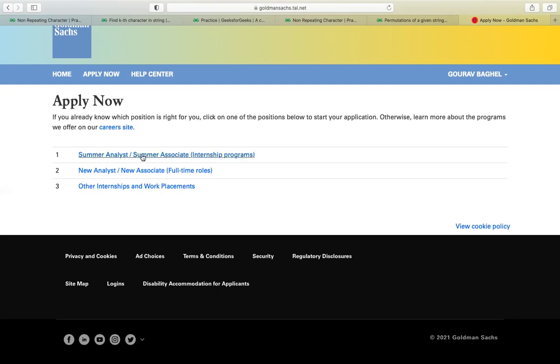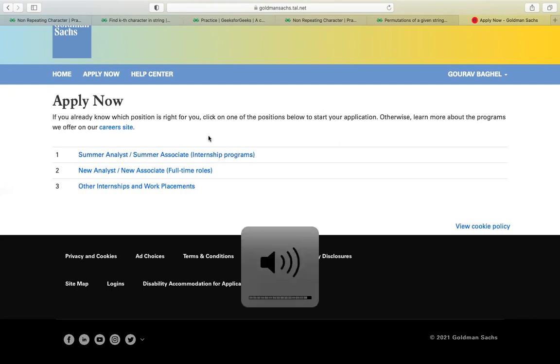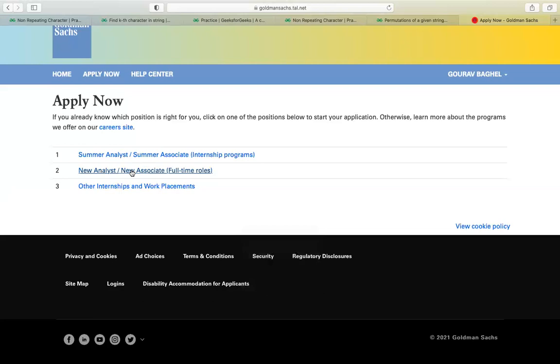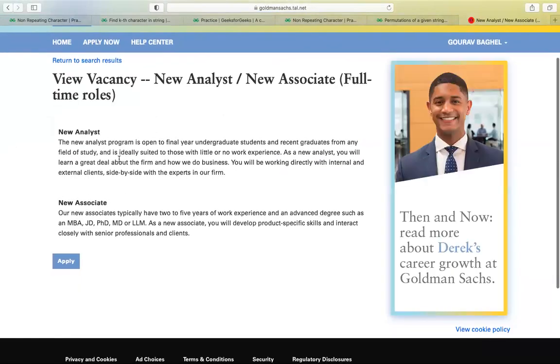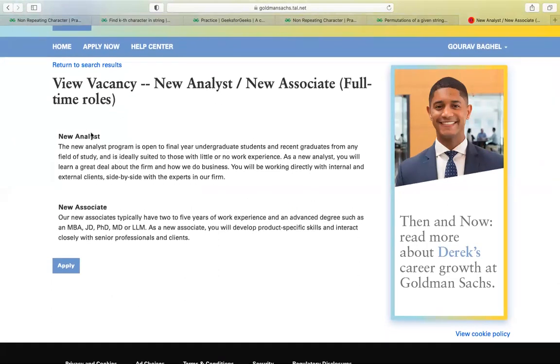Firstly, I'm applying for a full time role. I go here and they are asking two things: new analyst and new associate. There is a huge difference between new analyst and new associate. New analyst is for students who are going to graduate in 2022, those who are pursuing their bachelor's right now.